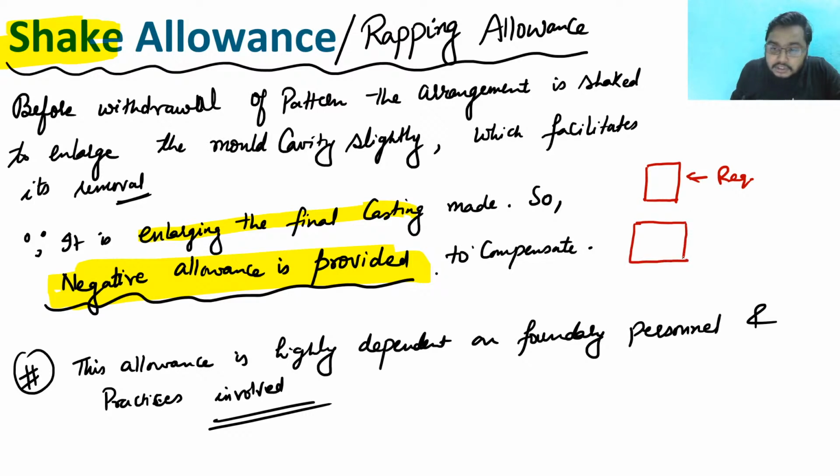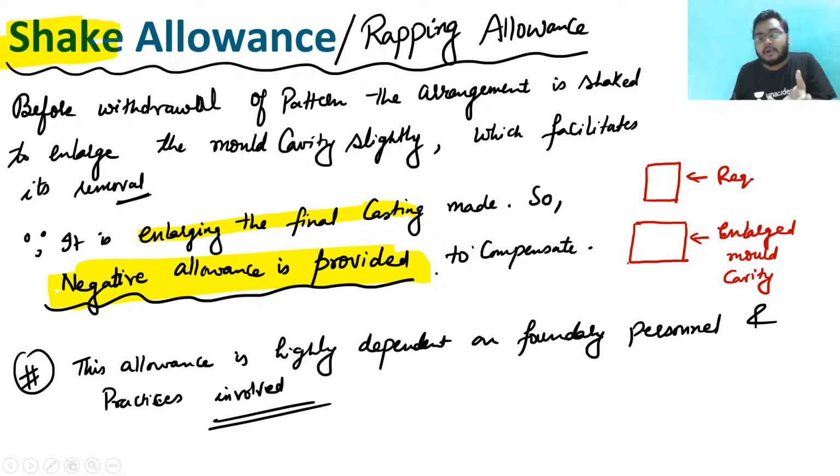Suppose this is the enlarged mold cavity, and the size is increased. So when I do the casting in this mold cavity, my final casting product will increase.